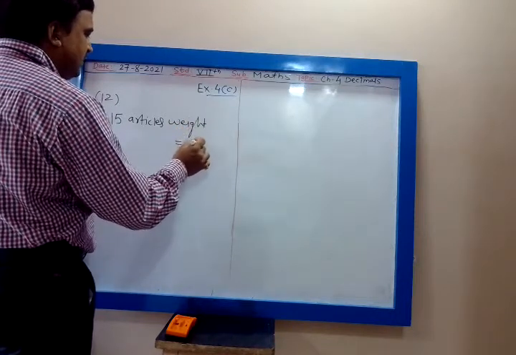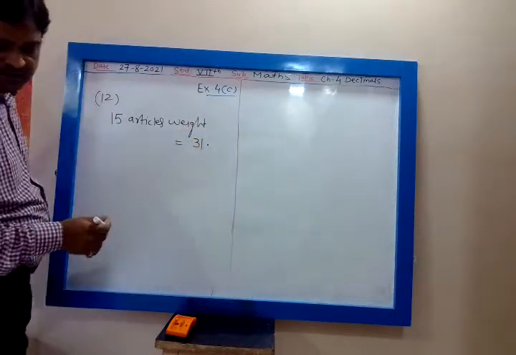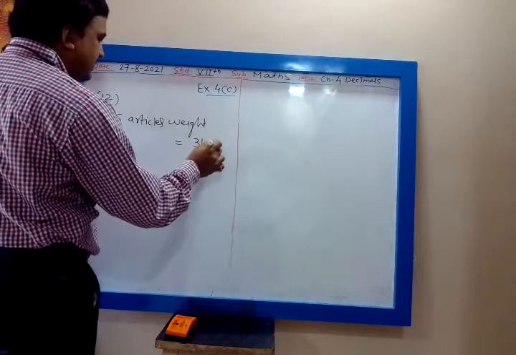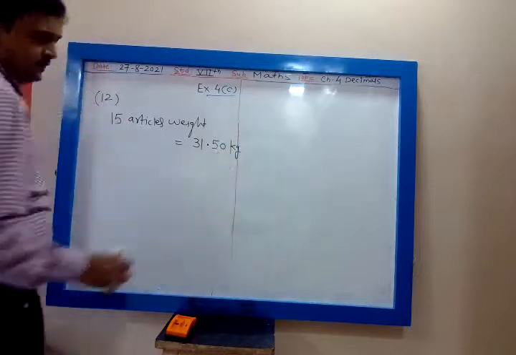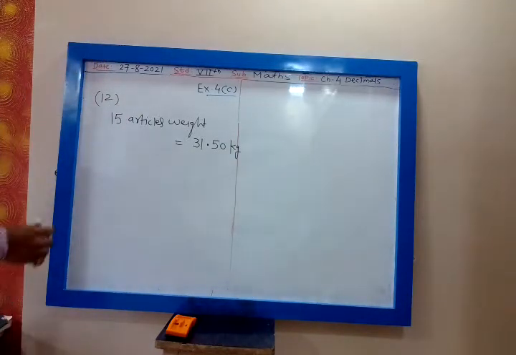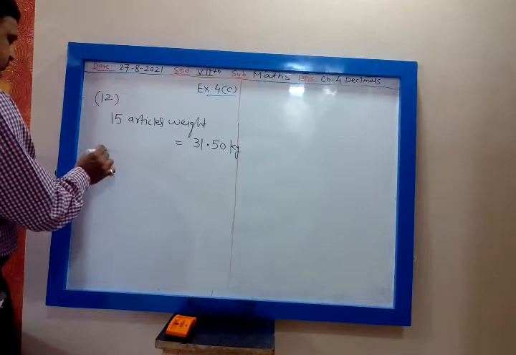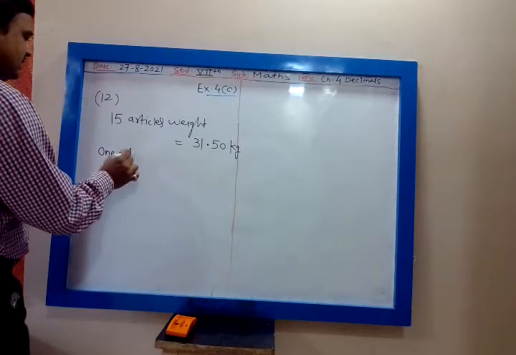That is 31.50 kg. So 15 articles weigh 31.50 kg. Find the weight of one article. So one article weight is, what will you do?